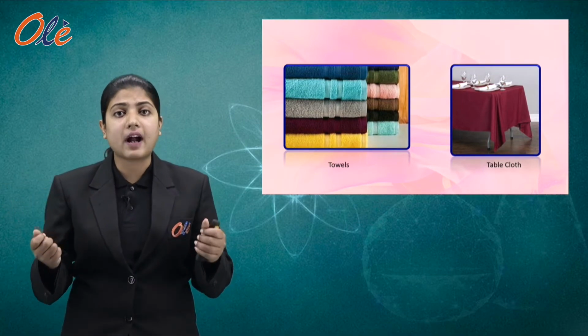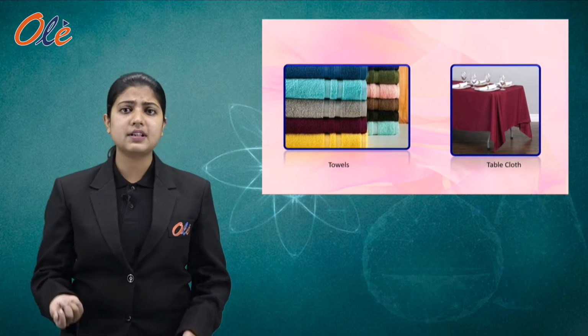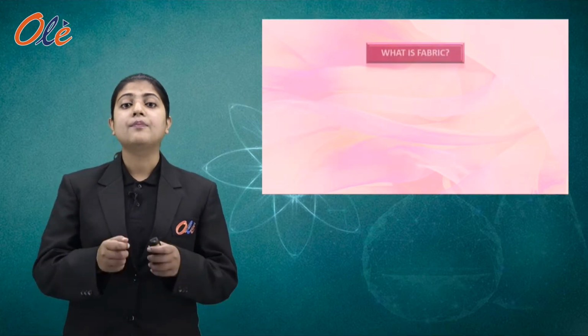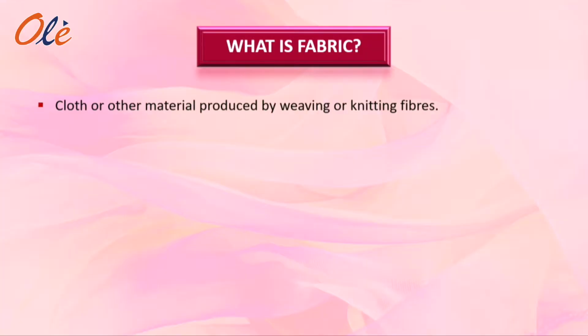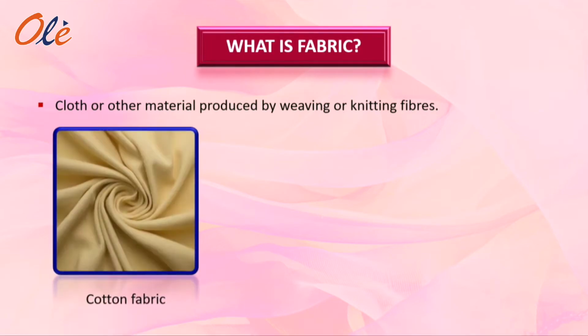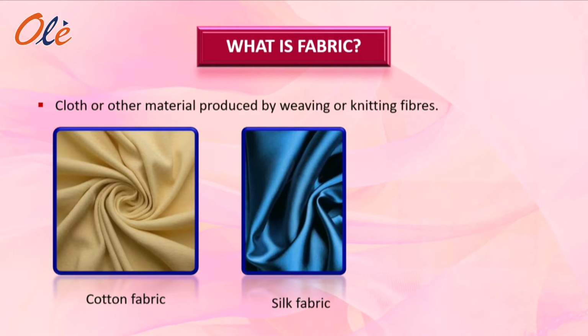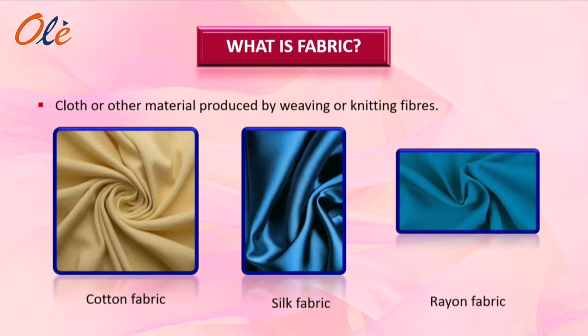Now Rahul started to wonder, what is this fabric? So what is fabric? he asked. His mother said, Rahul, any cloth or other material that is produced by weaving or knitting the fibers is known as fabric. And she also gave the example of cotton fabric, silk fabric and rayon fabric.